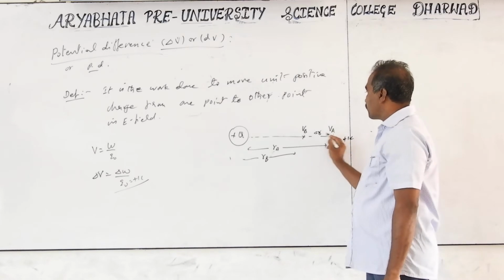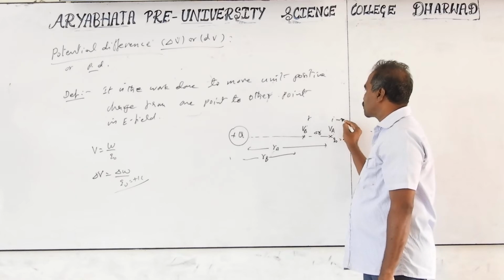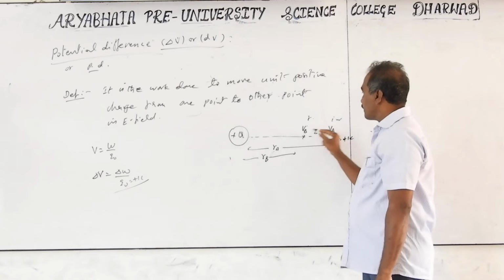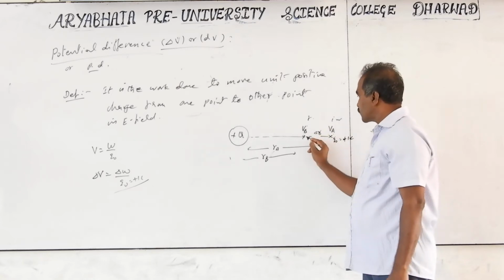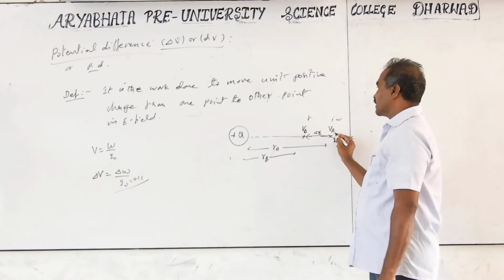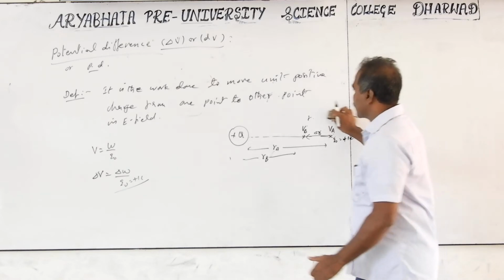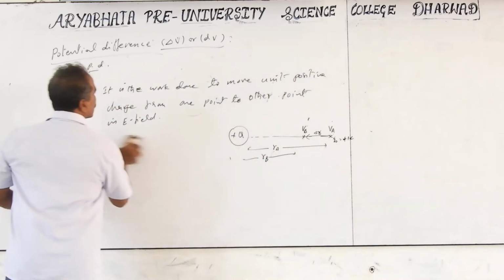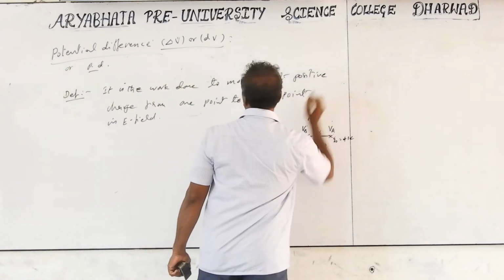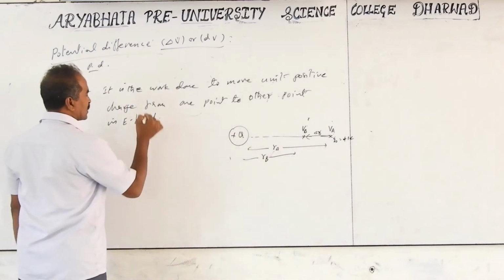For potential difference, if you are moving from A to B, then B is final and A is initial: final minus initial. So the potential difference is VB minus VA. If I am moving from B to A, then A is final, so it is VA minus VB. Always take final minus initial. So potential difference is the work done to move a unit positive charge from one point to another point within the electric field. This is for definition purposes.